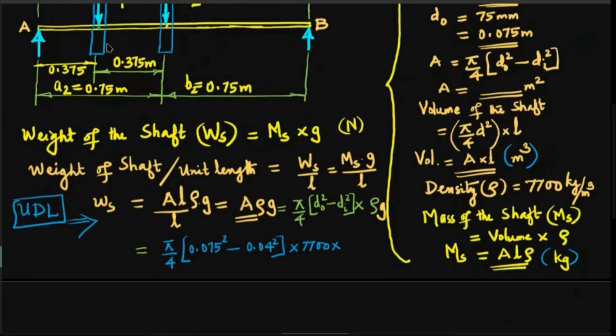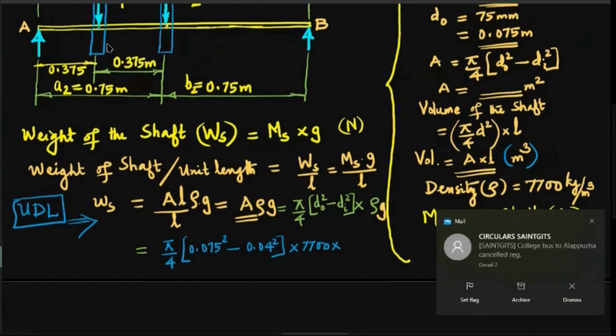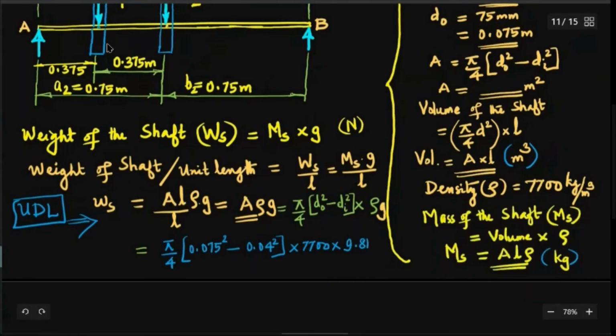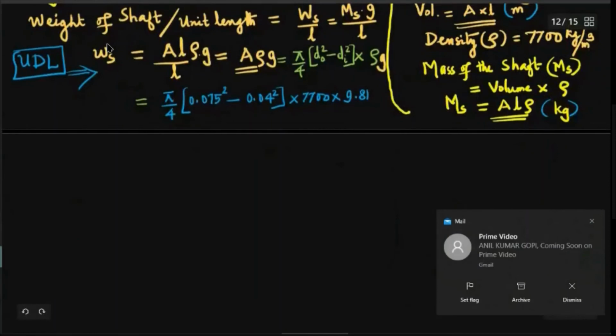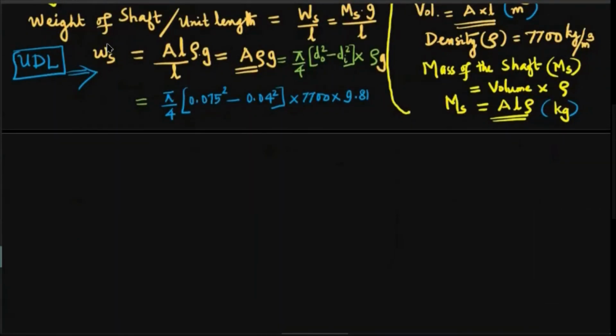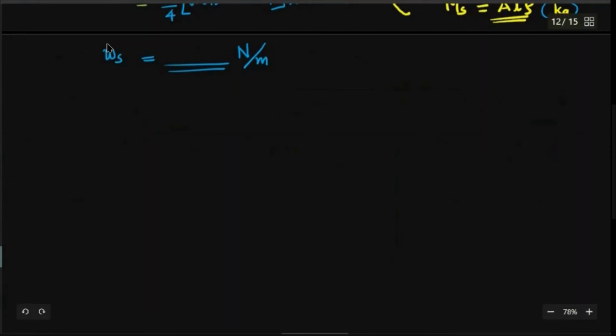So area of cross section of the shaft, pi by 4 into 0.075 square minus 0.04 square, multiplied by density 7,700 kilogram per meter cube, multiplied by acceleration due to gravity, that is 9.81. Once you do this, you will get the weight of shaft per unit length, which you calculate as small ws. The answer is in Newton per meter. That's important, and this is one important idea in this case, and that's why I told you.